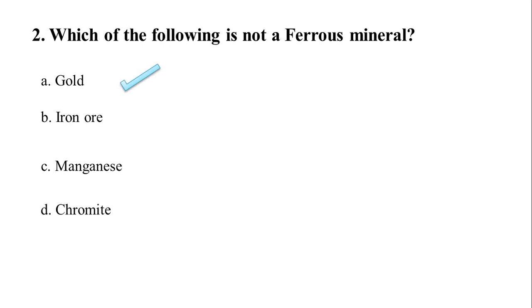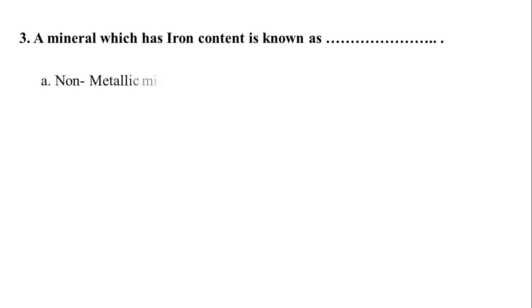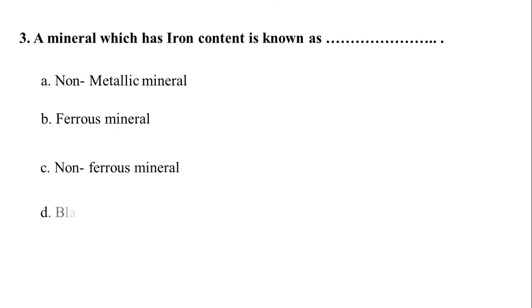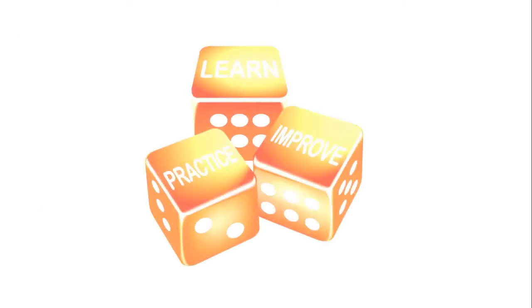Gold. Your third question is, a mineral which has iron content is known as, and the options are A. Non-metallic minerals, B. Ferrous mineral, C. Non-ferrous mineral, or D. Black gold. And the correct answer is B. Ferrous mineral.